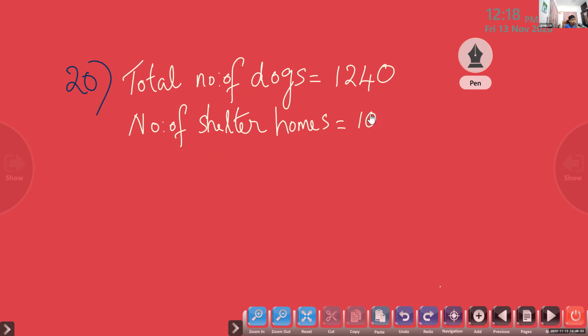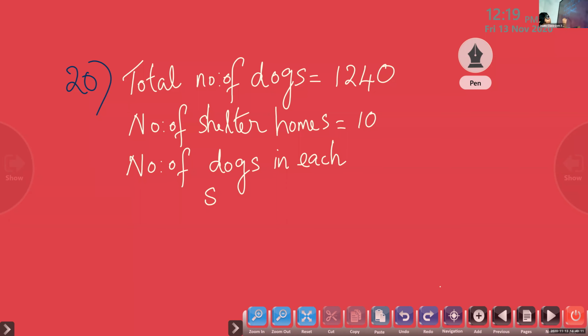Now next we have to find the number of dogs in each shelter home.